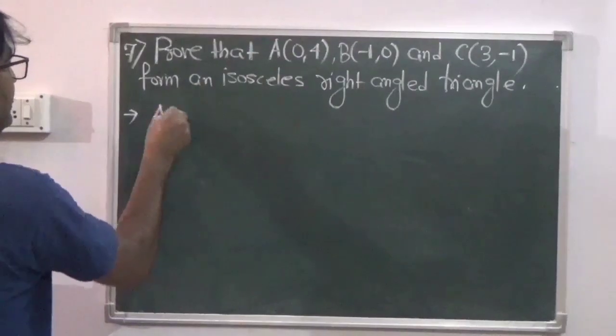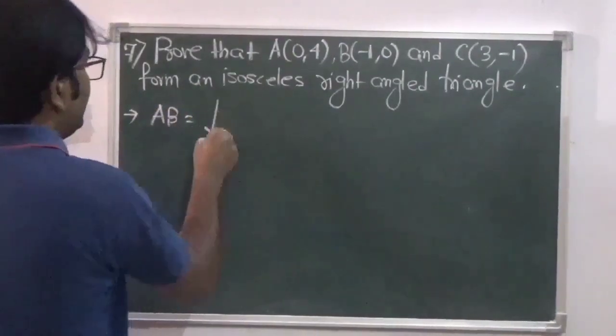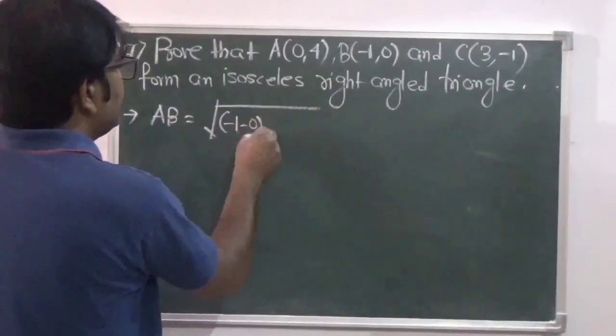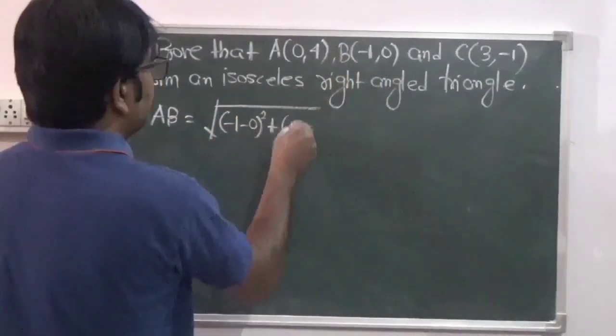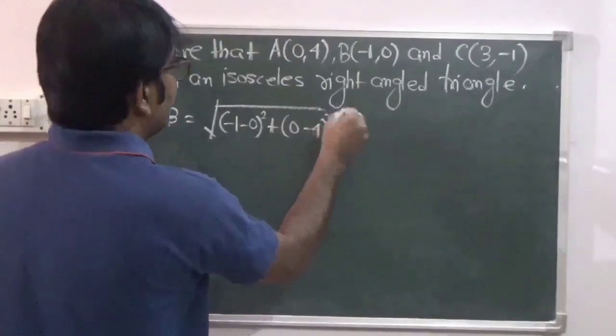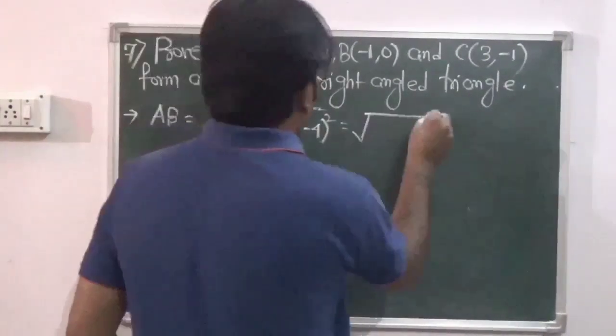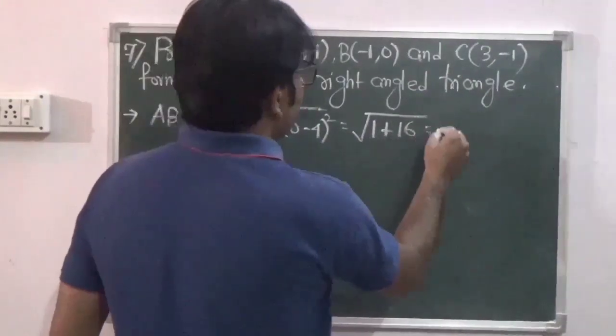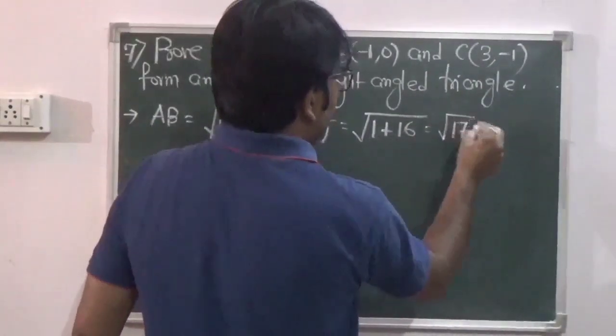Let AB equal root over (minus 1 minus 0) square plus (0 minus 4) square, and that is equal to root over 1 plus 16, that is root over 17 units.